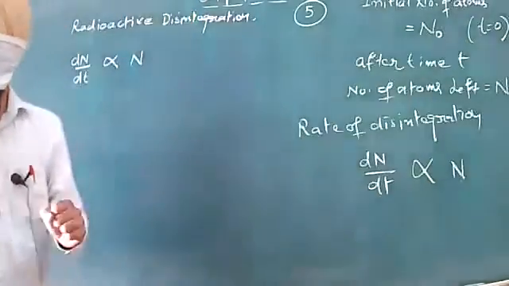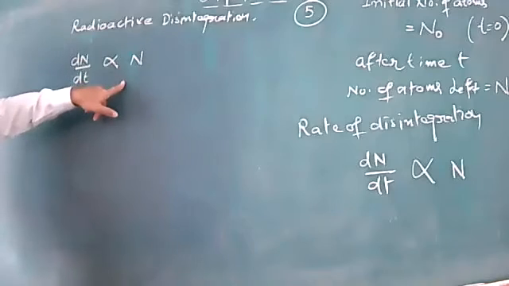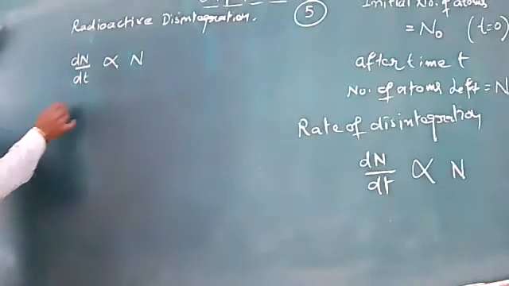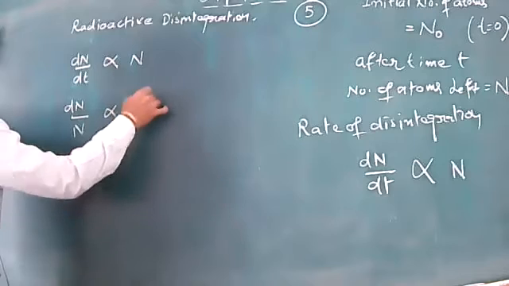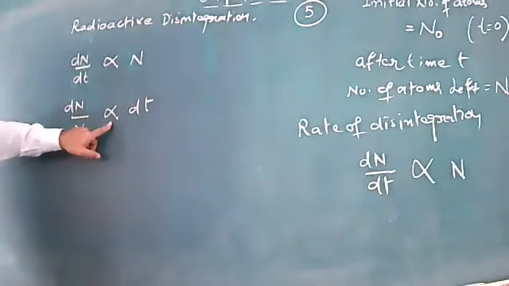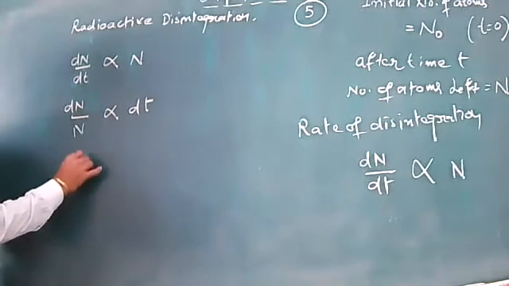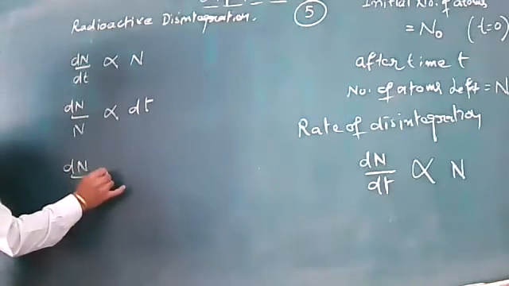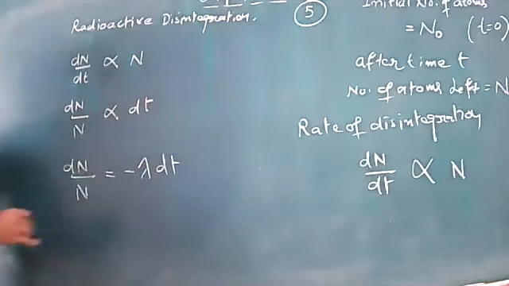Now what we can further do is rearrange these terms. We can say that dN upon N is directly dependent upon dt. This proportionality sign can be eliminated. So we will say that dN upon N is equal to minus lambda into dt.